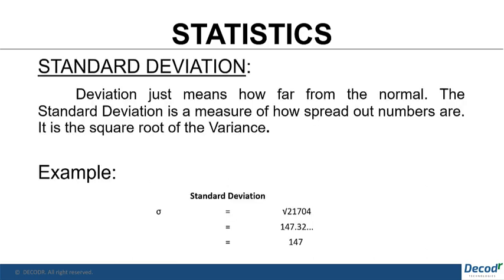Next up is the standard deviation. This is really simple if we know the variance already, because it can be calculated simply by taking the square root of the variance. It shows us how far a particular value is from the normal. It is a measure of how spread out the numbers are in a given set of numbers.